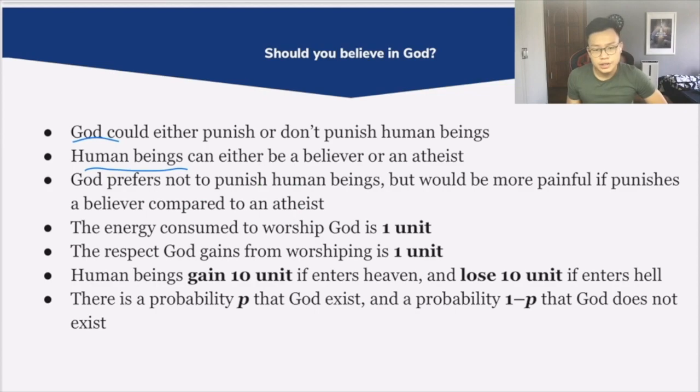The energy consumed to worship God is 1 unit, and the utility that God gains from receiving this worship is also 1 unit. Human beings gain 10 units if they enter heaven and lose 10 units if they enter hell. And finally, God either exists or does not exist. We say that there's a probability P that God exists and 1 minus P that God does not exist. So this is a binary situation.